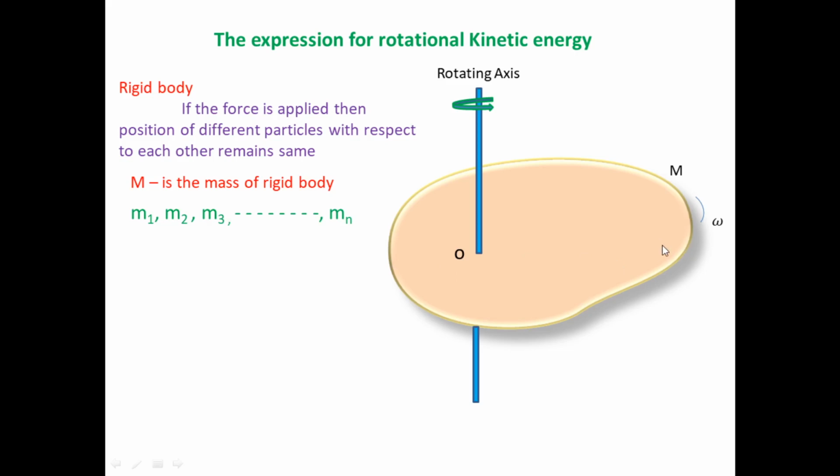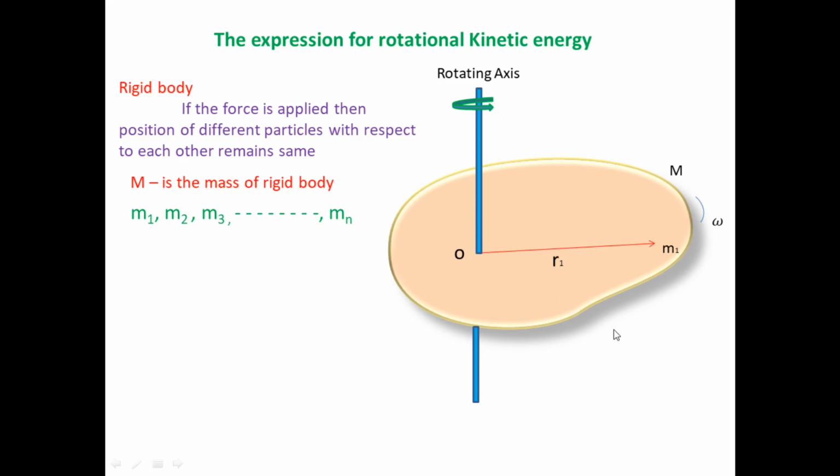So let's imagine one such particle here, and its mass is denoted by m1. Imagine this is the first particle we consider here, its mass is denoted by m1, and this mass is situated at a distance r1 from the axis of rotation. This is the axis of rotation, and this is the first particle of mass m1, situated at distance r1. This is the distance between the rotating axis and the first particle, denoted by r1.